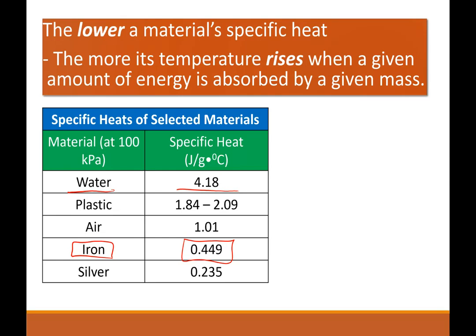So we know that iron absorbs heat very easily. It's a metal, it's conductive, so it does absorb a lot of heat. This shows you that iron takes a lot less energy to get it hot, basically. Because this is lower than this, it heats up a lot faster. Okay, hope that makes it a little more clear.